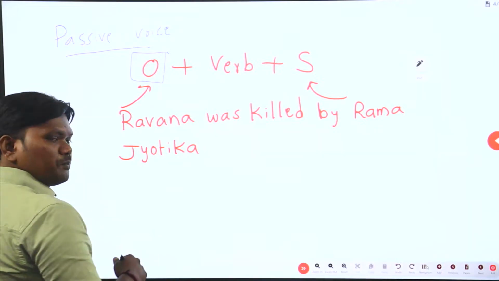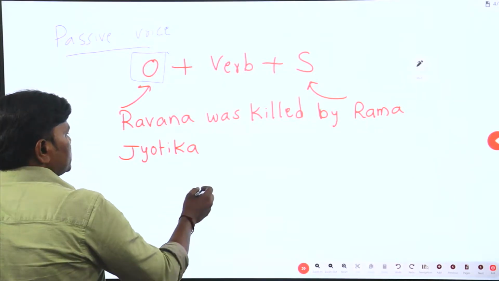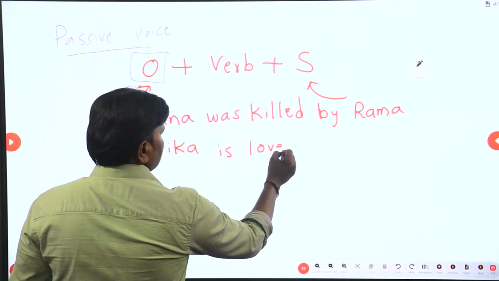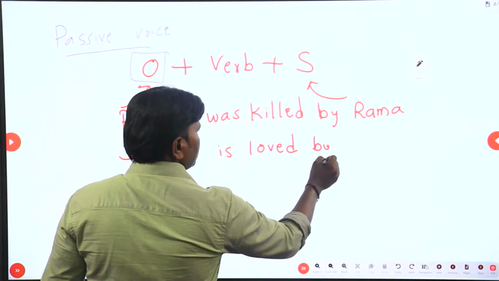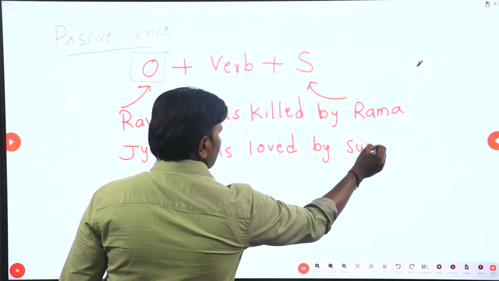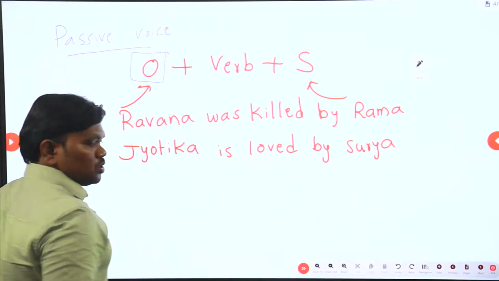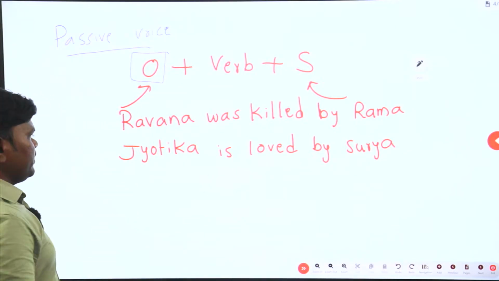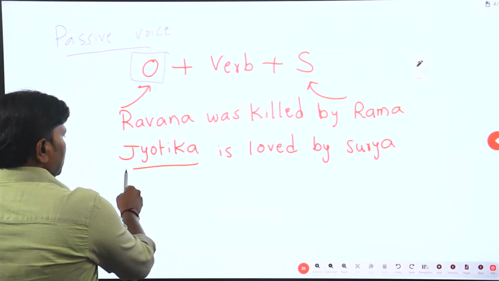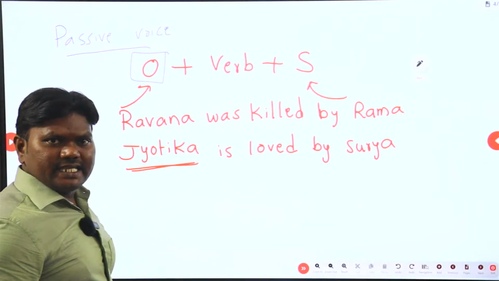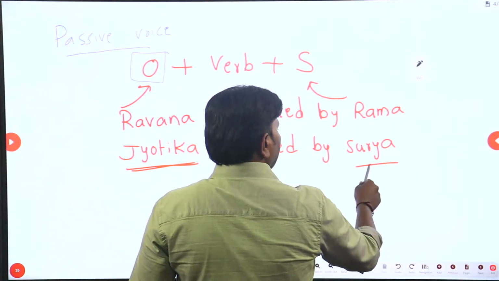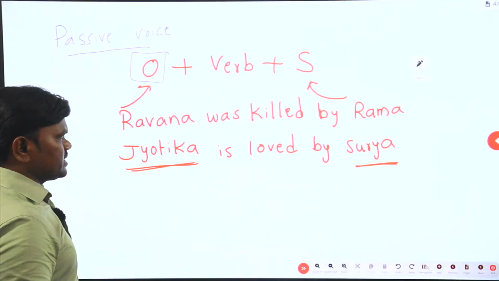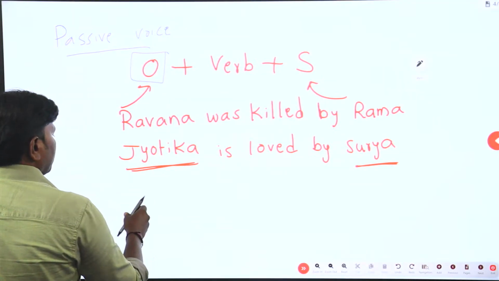So, for that, the supporting verb should be: Jyotika is loved by Surya. What is the meaning of it? The person Jyotika received love from Surya.